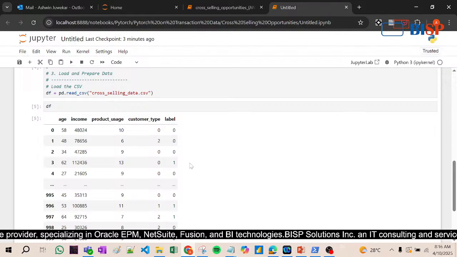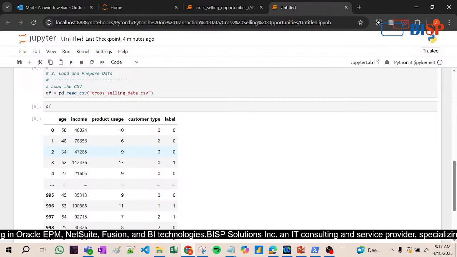Label means either yes or no, whether he has taken some cross sell item or not. Secondly, income is the main thing. Suppose there are two persons, and one person's income is very high. So if you suggest something like, sir, we have some perfumed pencils, you can try this, he will say, never mind, okay, no problem, take this pencil. But another person who does not have that much salary or income will just buy the limited items.